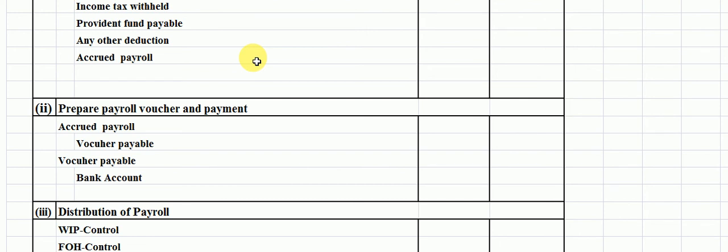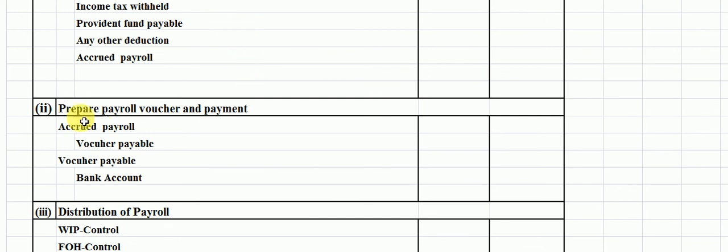And credited are the income tax withheld, provident fund payable, any other deduction, and accrued payroll, which means the net amount paid in cash to all employees who have provided service to the industry.